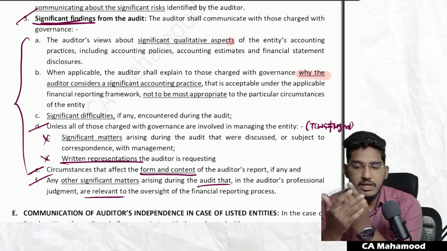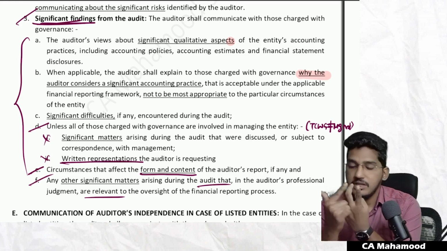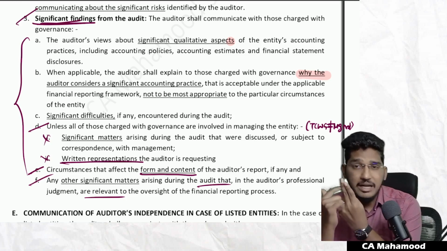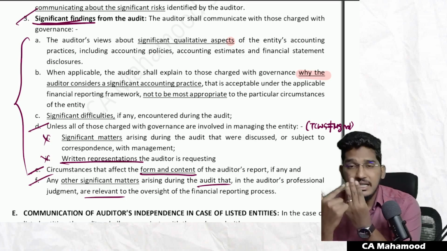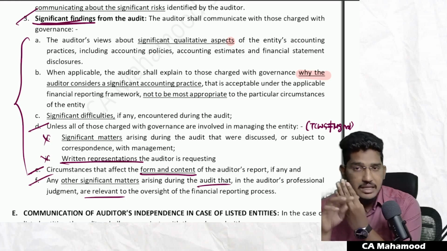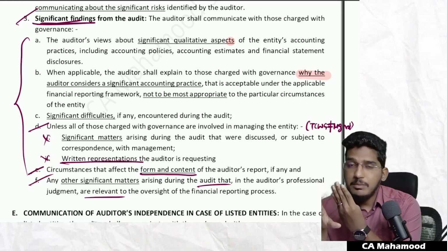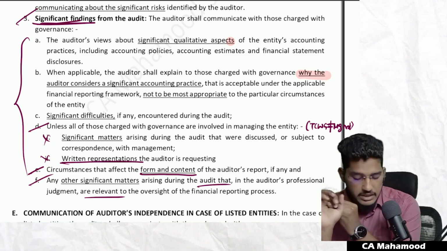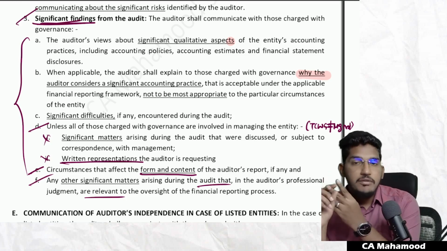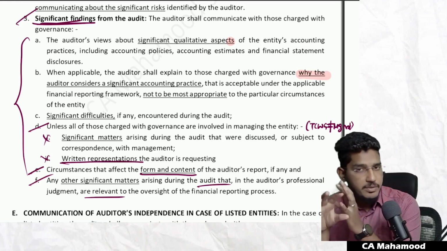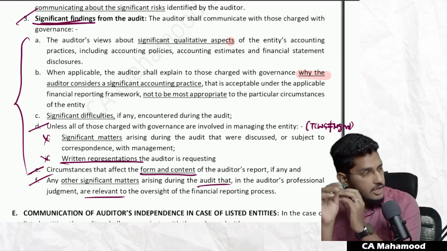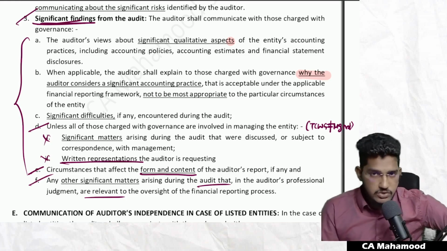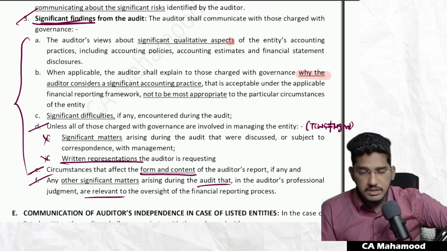Give a few examples. What you will write? Number one, auditor's views about qualitative aspects. Number two, those accounting practices which are accepted as per applicable financial reporting framework but are practically not suitable. Number three, significant difficulties which are faced by the auditor. Number four, unless all of those charged with governance are involved in the management, whatever significant matters that you have discussed with the management and regarding what matters you are requesting written representations. Next point, if you have any matters which affect the form and content of the auditor's report, that also you communicate. Not just the above 5, any other matter which auditor in his professional judgment feels as significant is also required to be communicated with those charged with governance. Clear?